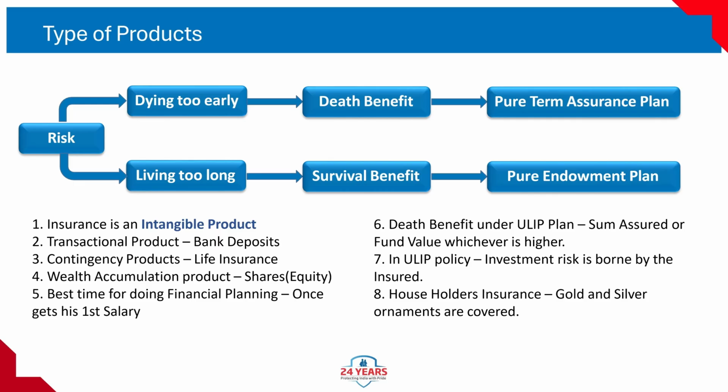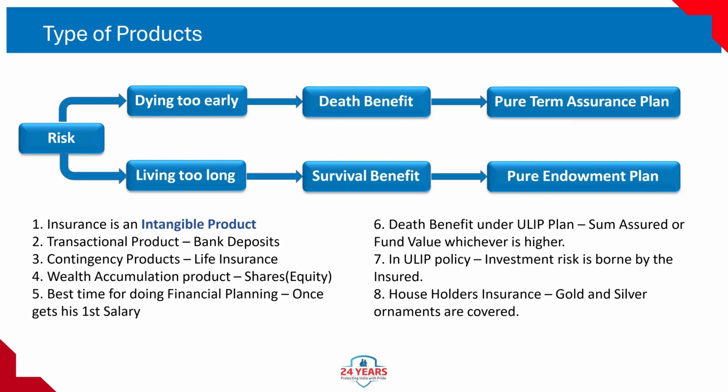2. Living too long. Risk. Outliving your savings and facing financial difficulties in old age. Solution. Survival benefit. Payment if the person survives till the end of the policy term. Product. Pure endowment plan. Pays only if you survive the term.